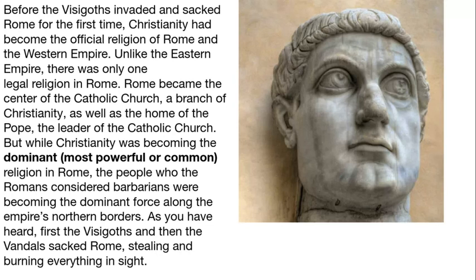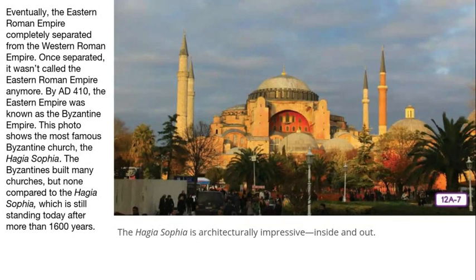But while Christianity was becoming the dominant, most powerful, or common religion in Rome, the people who the Romans considered barbarians were becoming the dominant force along the empire's northern borders. As you have heard, first the Visigoths and then the Vandals sacked Rome, stealing and burning everything in sight. Eventually, the Eastern Roman Empire completely separated from the Western Roman Empire. Once separated, it wasn't called the Eastern Roman Empire anymore. By AD 410, the Eastern Empire was known as the Byzantine Empire.